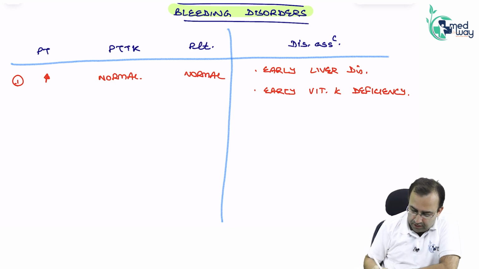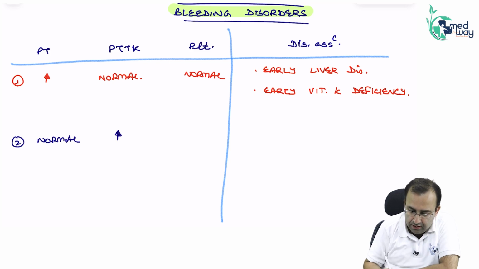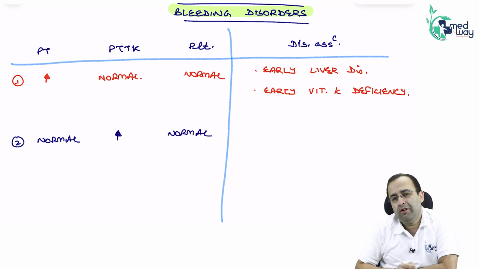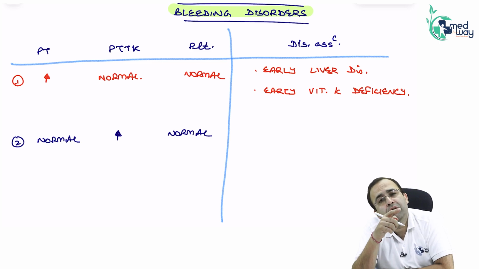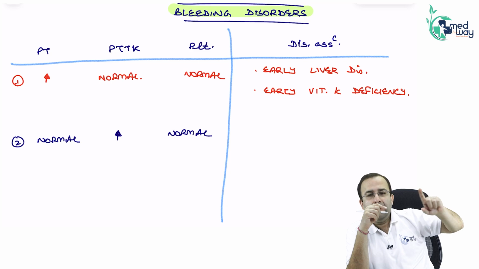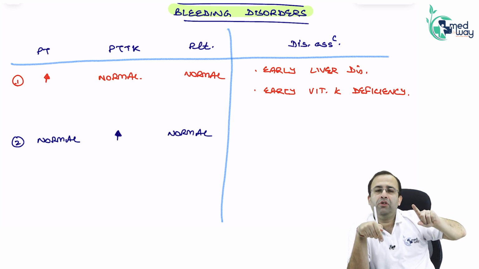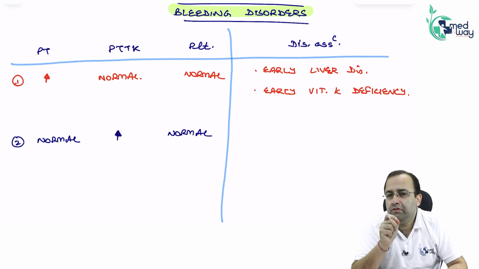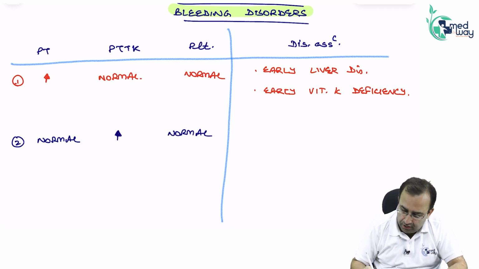Next, PT is normal, PTTK is increased. Isolated elevation of PTTK, platelet count is normal. PTTK: which are the coagulation factors involved in the intrinsic pathway? 12, 11, 10 was common, 9, 8. So 12, 11, 9, 8. Deficiency of coagulation factors 8, 9, 11.